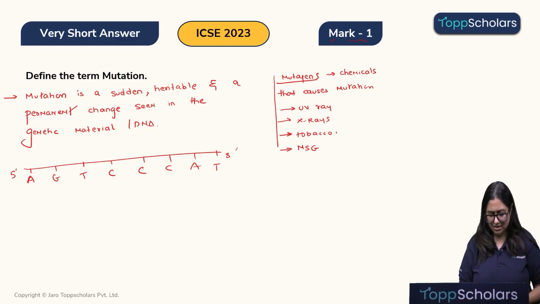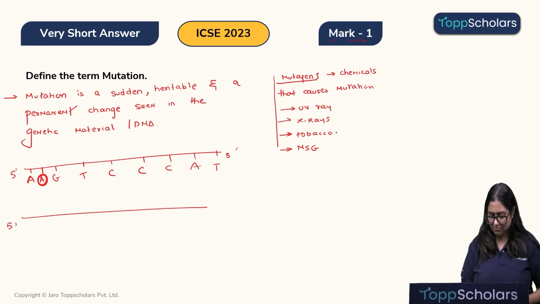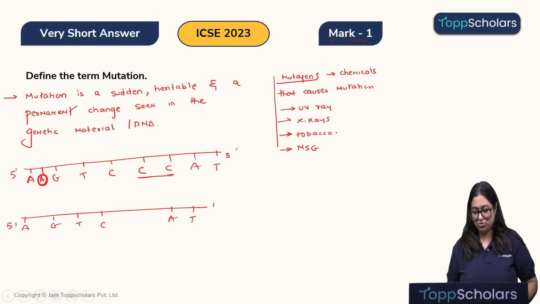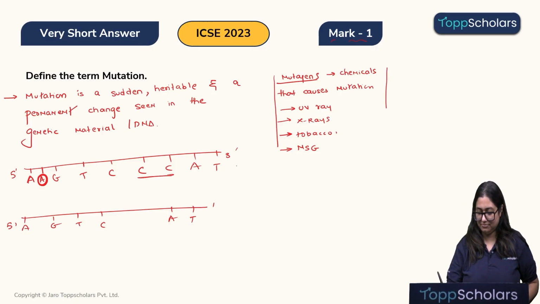Like for example, it may add a nucleotide. So, here suddenly a new nucleotide has been added. This is also mutation, alright, or it may delete some nucleotide. So, let's say this was your original sequence of nucleotides and now this 2 sequence is deleted from here. So, addition of a nucleotide, deletion of a nucleotide